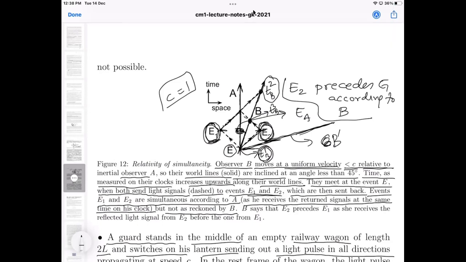I think I will need to think about this more. But one more question I had, as a follow-up to Shubham's question on B prime moving faster than the speed of light. It would seem that B prime cannot access certain events, like cannot get a signal from E1. But in B prime's frame, light is still moving at C relative to B prime. So shouldn't light still be coming at B very fast? But am I mixing things up?